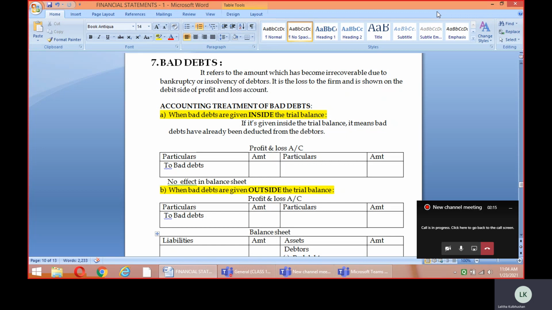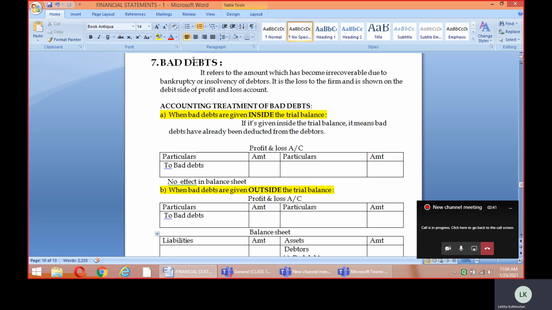So the first condition here is when the bad debts are given inside the trial balance. Children, we already discussed what inside the trial balance stands for. Inside the trial balance means that the accounting treatment for that has been done. So if it's given inside the trial balance, it means that the bad debts have already been deducted from the debtors. Therefore, being by nature an expense, there will be only one effect, that it will be shown on the debit side of the profit and loss account.